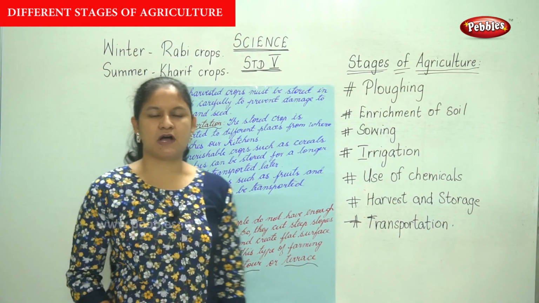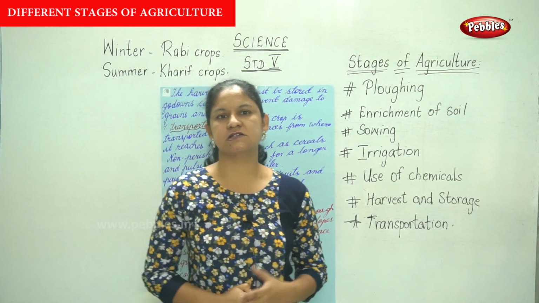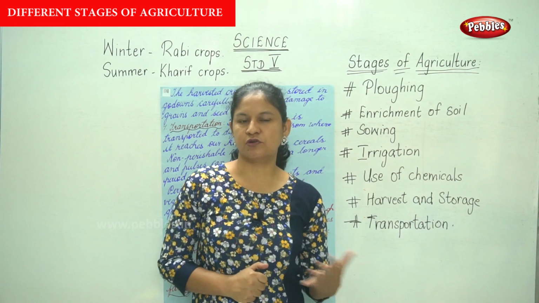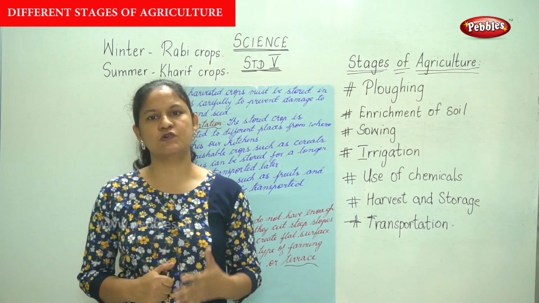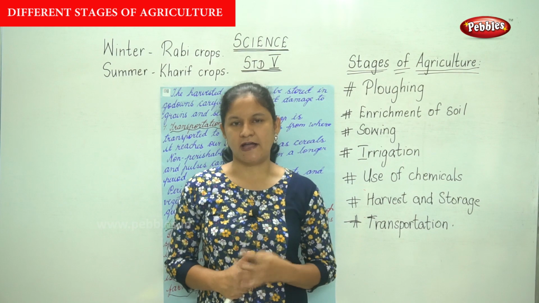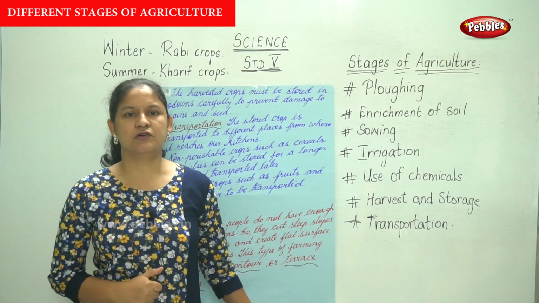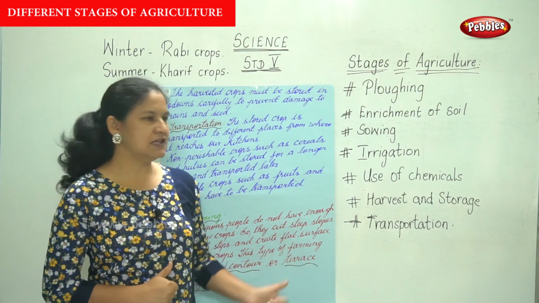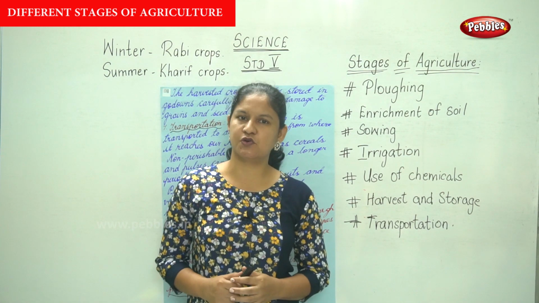So this is about different parts of the plant, that is reproduction through vegetative parts, that is not only by seeds but also your stem, leaves, roots, spores, etc. The next is the stages of agriculture, and finally your step farming or contour farming or terrace farming that is done in the hilly areas because there is not enough space to grow crops.